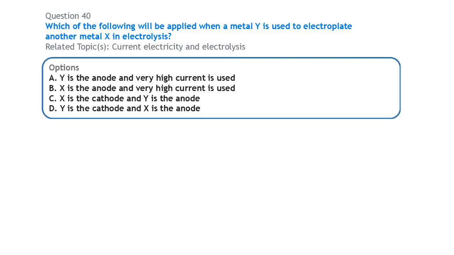Next, which of the following will be applied when a metal Y is used to electroplate another metal X in electrolysis? Alright, electroplating is a process in which one metal is used to coat another. There are many reasons for that. It could be for aesthetic or design purposes, or because there is a quality we desire in that metal that it does not have. So we find another metal that has that quality, and we use it to electroplate.